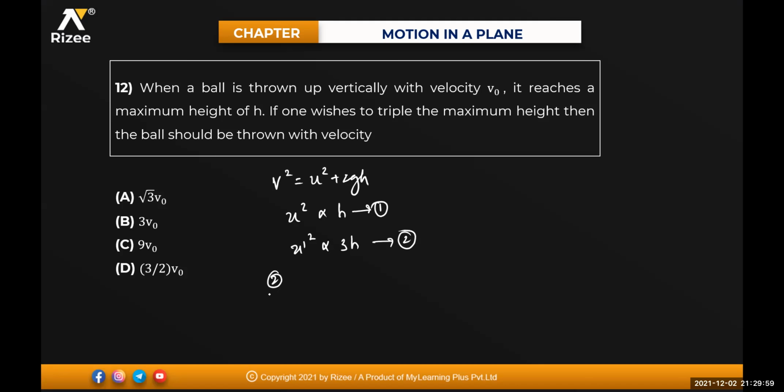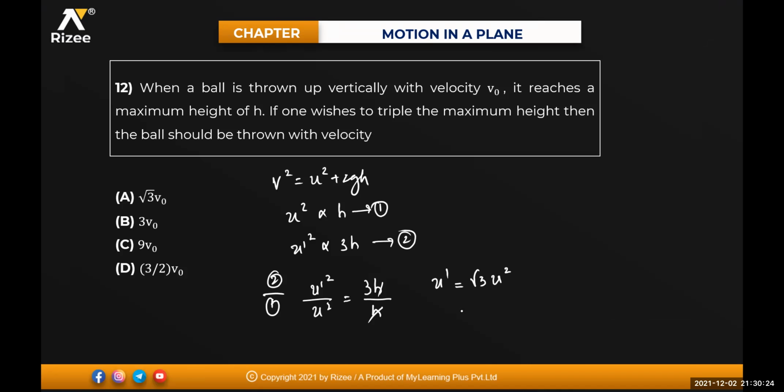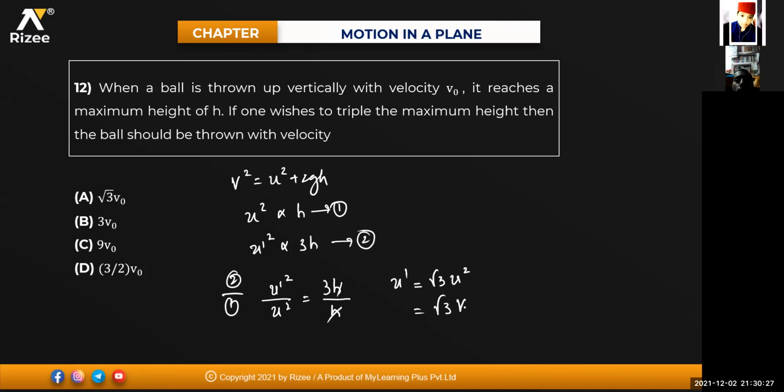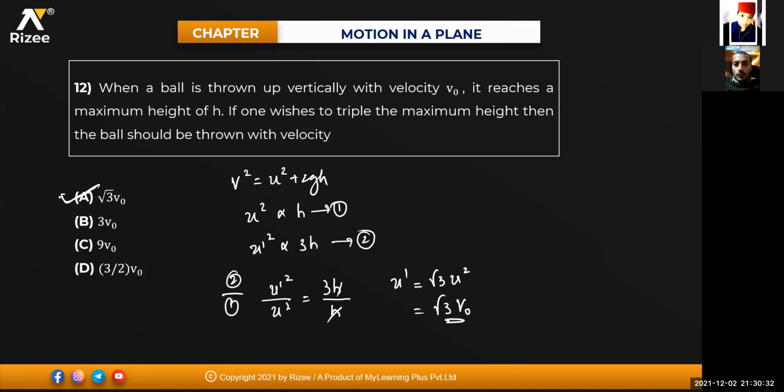Now divide both of them, 2 by 1. That is u dash square divided by u square is equal to 3h divided by h. h and h will get cancelled, isn't it? So u dash will become how much, beta? u dash will become root 3 times u. How much is the value of u? Initial velocity is given as v0. So this will become root 3 times v0. So A option will be the correct one. Clear? Is it clear?